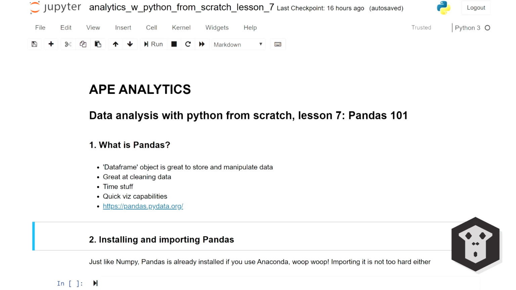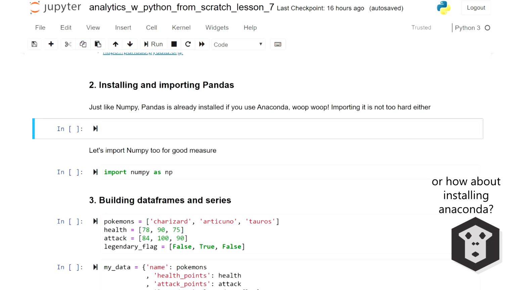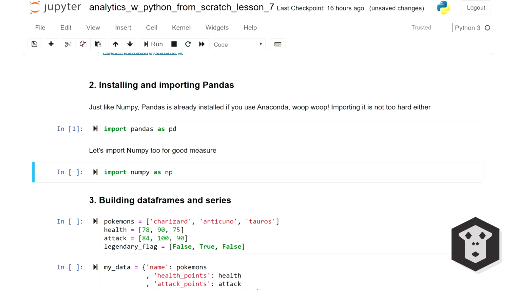So, installing and importing Pandas. This section is going to remind you of my Numpy video. If you use Anaconda, Pandas is already installed. If you don't, tough luck. Or go to the Pandas website. Once installed, you can import Pandas like so. The convention is pd. Let's import Numpy too. It's the same price and it goes hand in hand with Pandas.